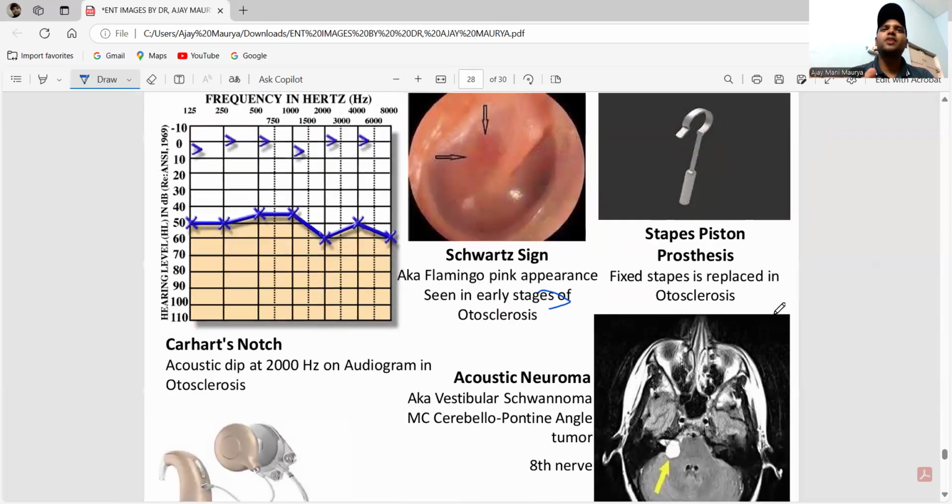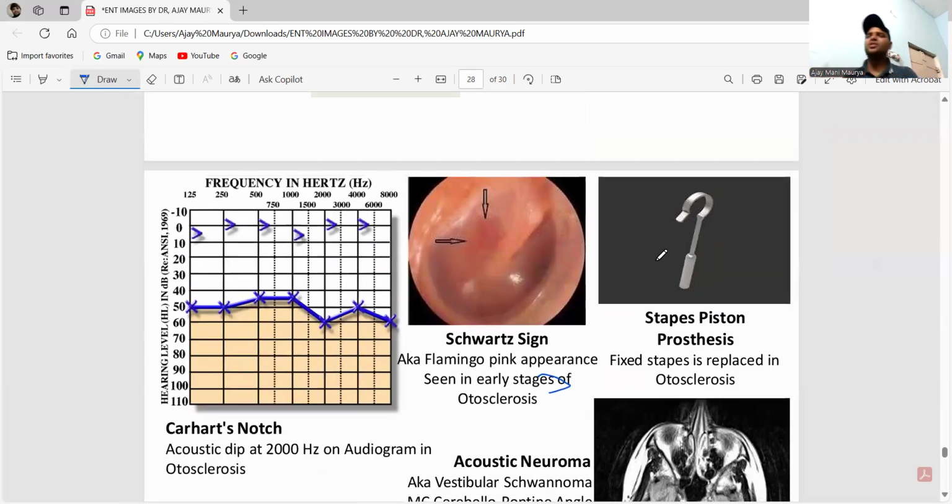Please remember this one. So, guys, for otosclerosis, remember only one thing: if they ask in the history, a young pregnant lady with conductive hearing loss, this is the case of otosclerosis. Remember this one.